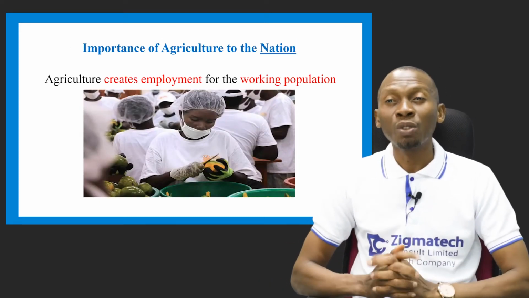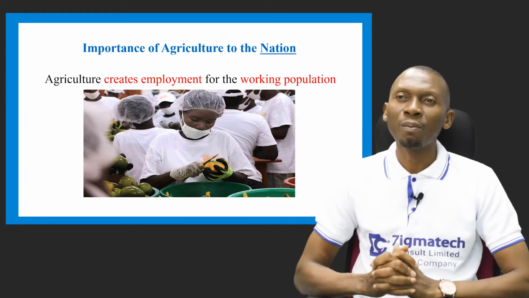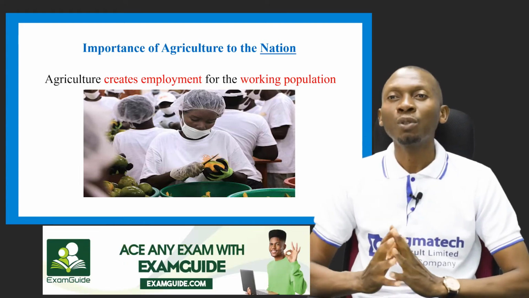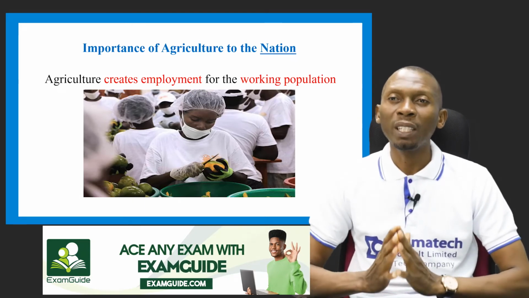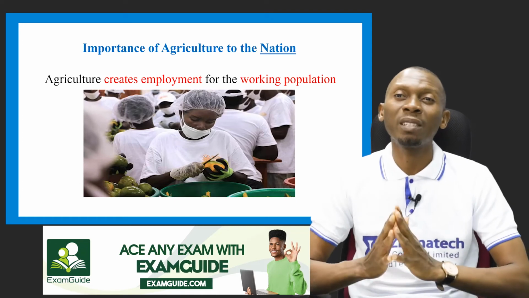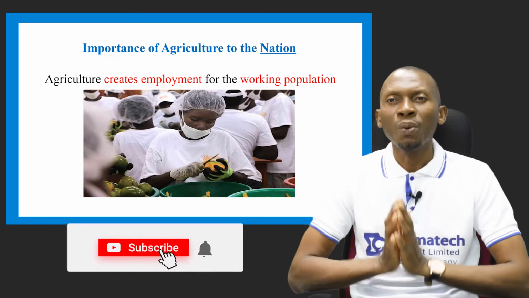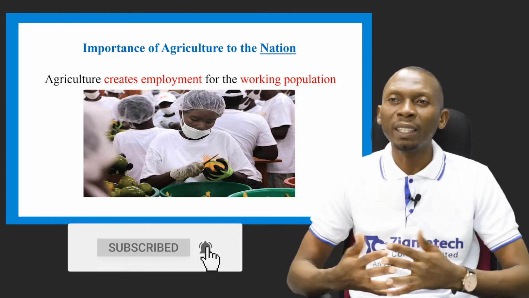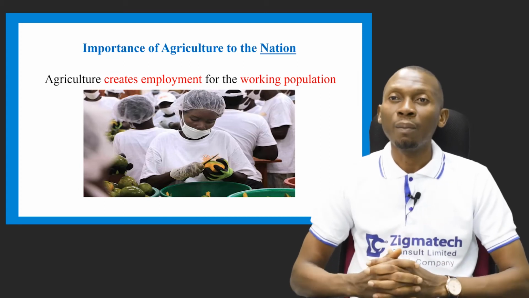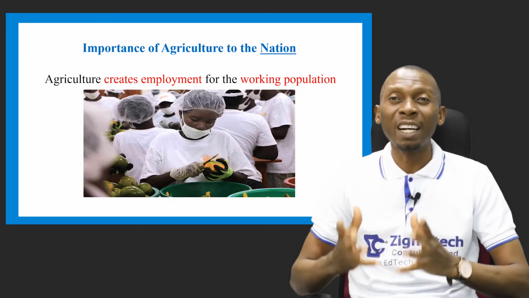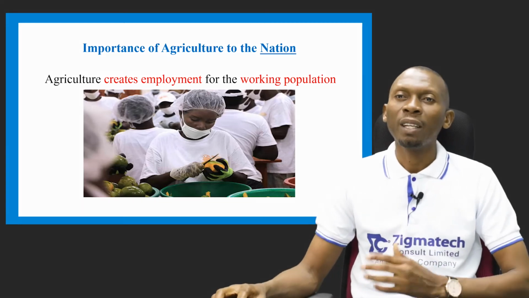Now, importance of agriculture to the nation is another aspect we're going to look at now. How is agriculture important to the nation? It helps to create employment, because a lot of people are involved in agriculture, and there are so many processes or stages involved in agriculture. So a lot of people need to be employed in order to get involved in crop production or animal production on a large scale. So agriculture helps to create employment for the working population.